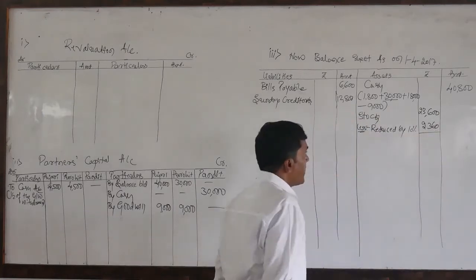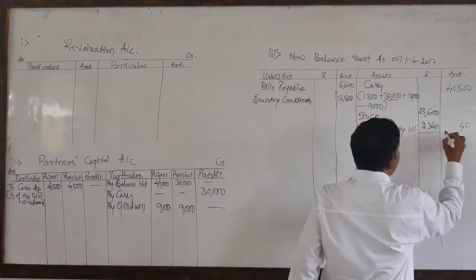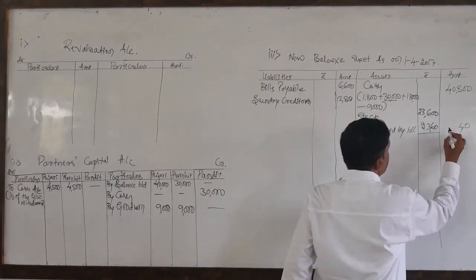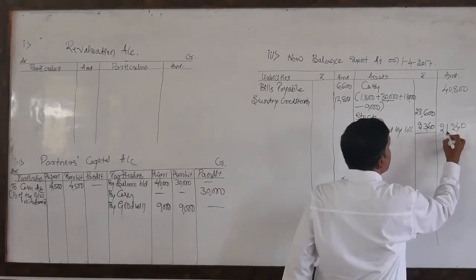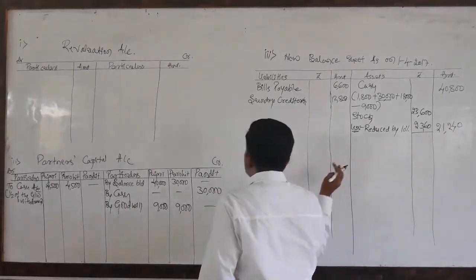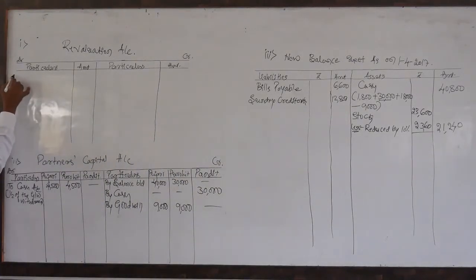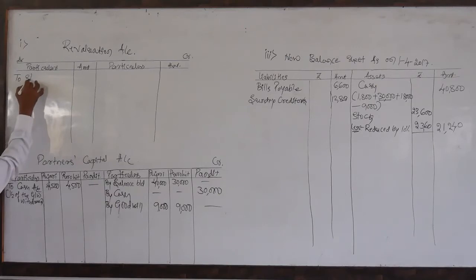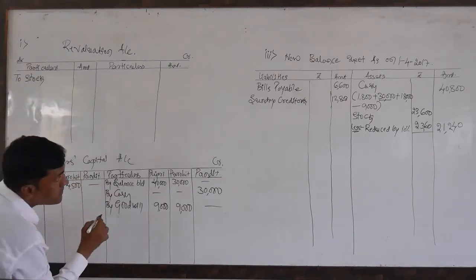So the reduced value is 21,240. This reduced value is to be written on the debit side of the revaluation account, because it is the loss to us on stock. What is the amount? 2,360.